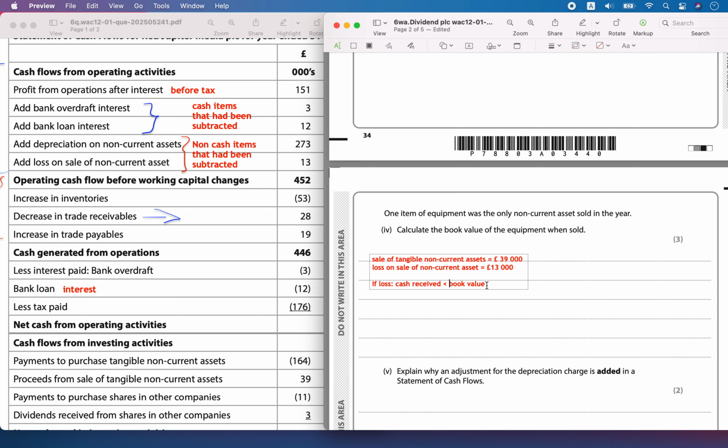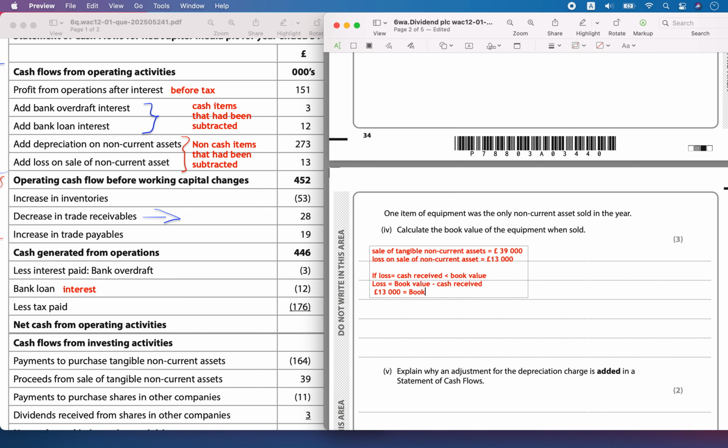That is equal to the loss incurred in the business. So from this formula I can write that the loss incurred was equal to the book value, which must have been more than the cash received. The loss was 13,000.